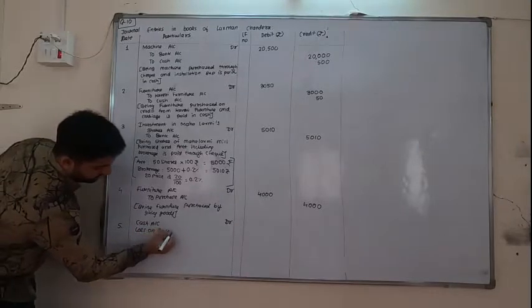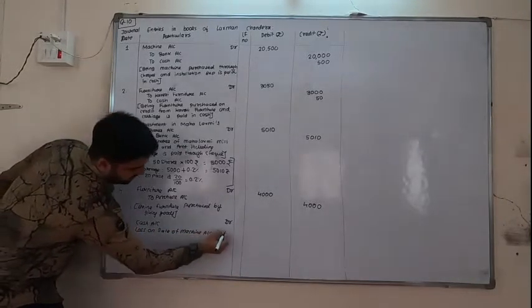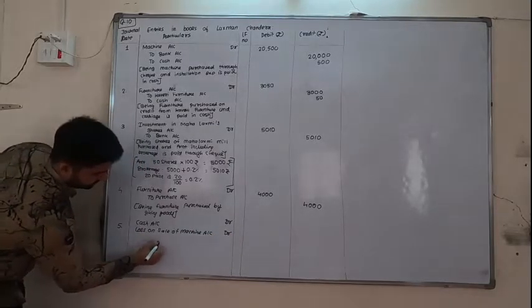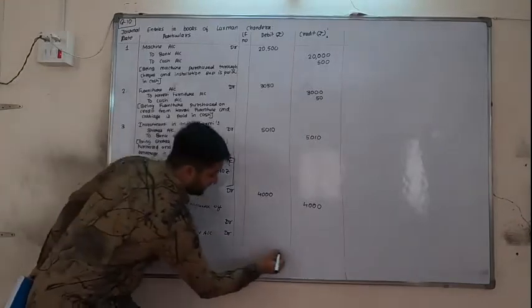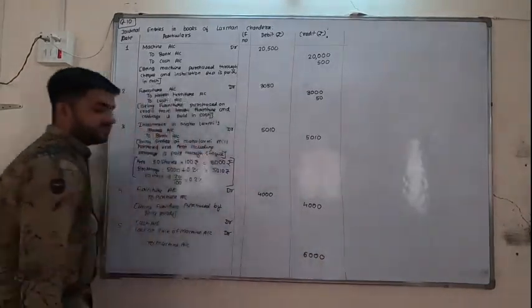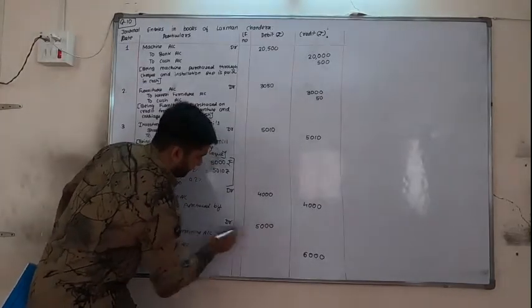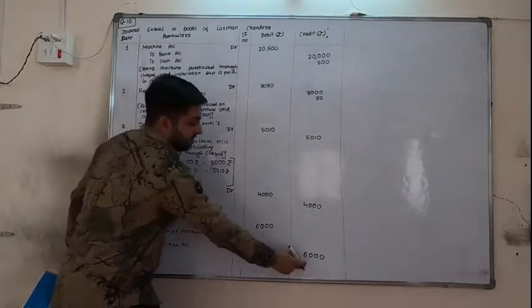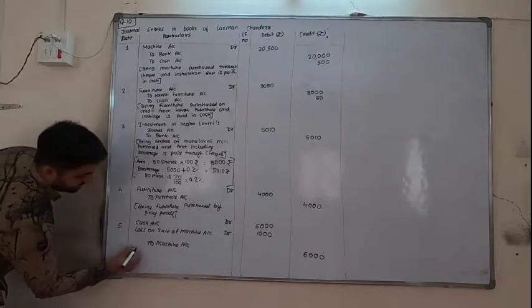Loss on sale of machine account debit to machine account. Now the machine is on the credit side, write 6,000. In the line of machine, credit side write 6,000. Now we are receiving 5,000 cash, so on the debit side of cash write 5,000. 6,000 minus 5,000, 1,000. So 5 plus 1, 6. 6 is here.